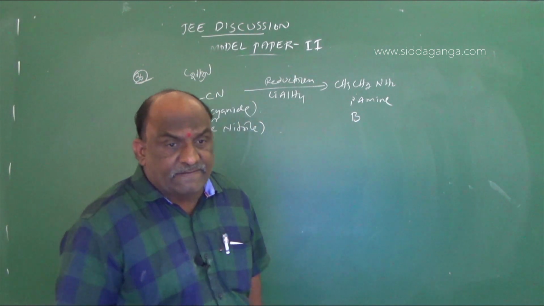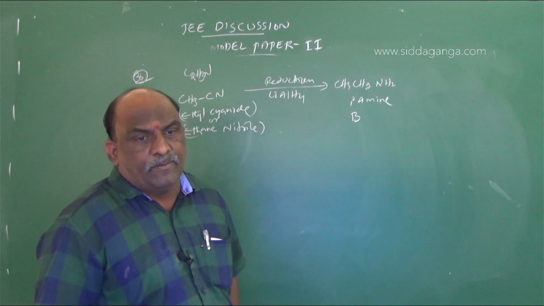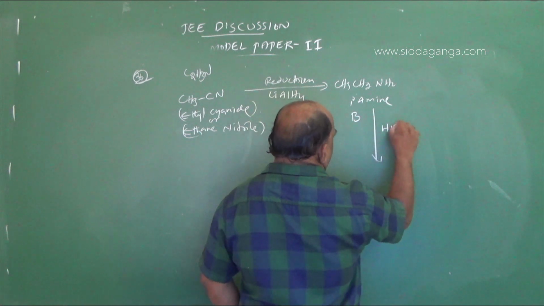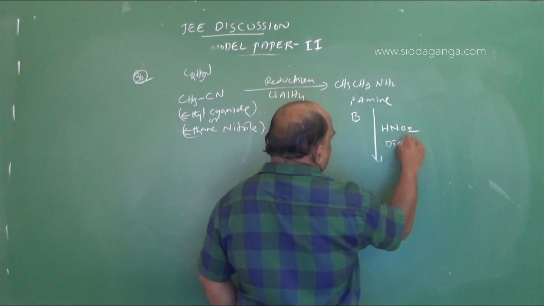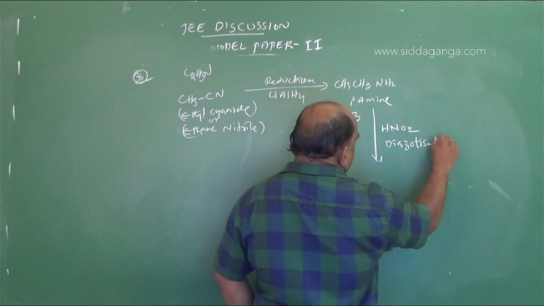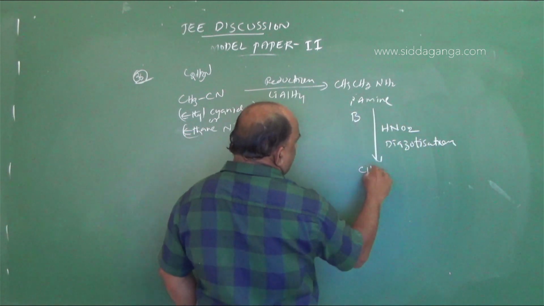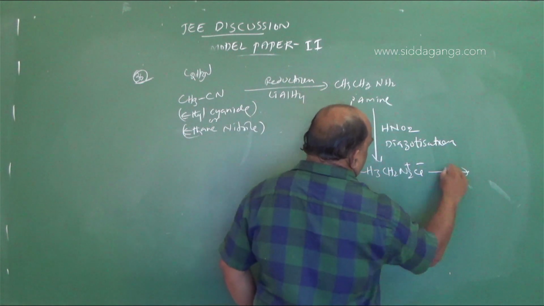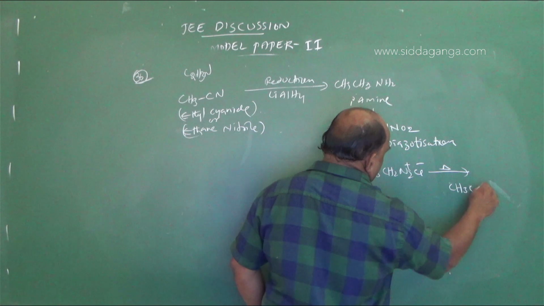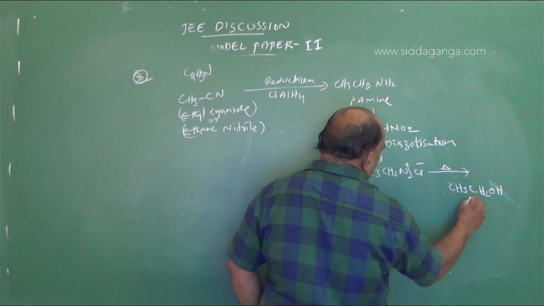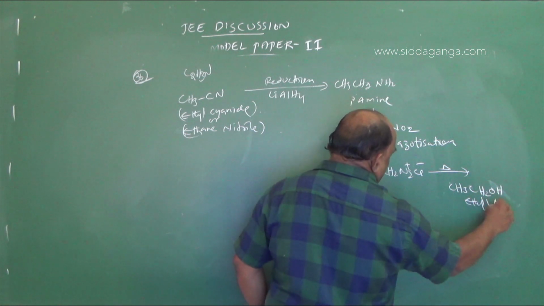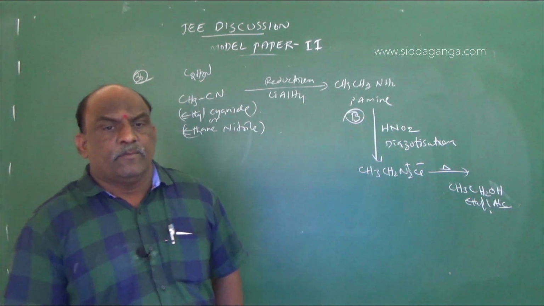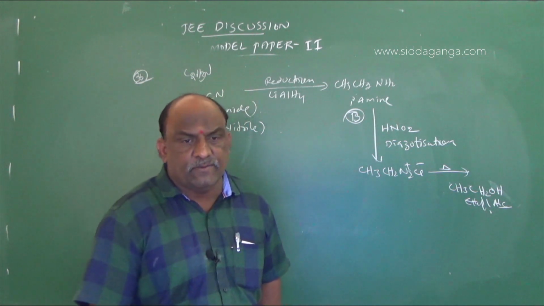Upon treatment with nitrous acid, HNO2, B gave ethyl alcohol. This reaction is called diazotization. What do we get? CH3CH2N2+Cl-, which decomposes to give CH3CH2OH, ethyl alcohol. So statement 2: upon treatment with nitrous acid, B gave ethyl alcohol.